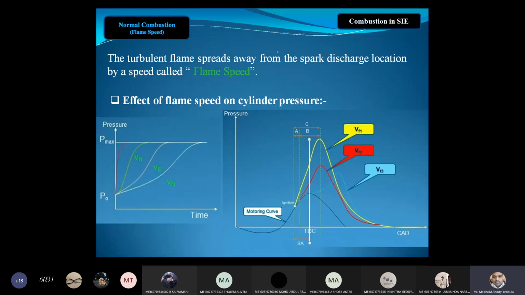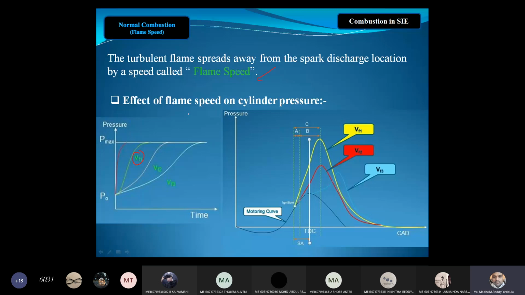Right. Now, what are the factors that affect the normal combustion? So the first one is the flame speed. You can see here two figures, pressure versus time and pressure versus the crank position. Here you have three different colors: red, yellow, as well as white or some blue. Here VF is the suffix for the flame velocity, flame speed. The turbulent flame spreads away from the spark discharge location at a speed called flame speed, and this is the effect of flame speed on cylinder pressure.